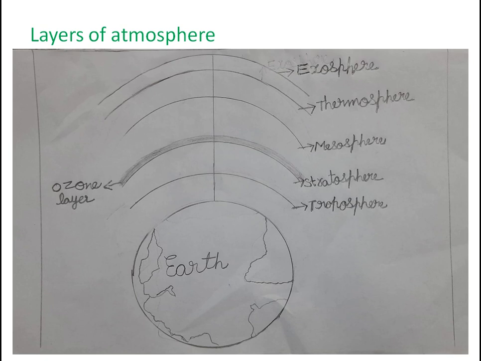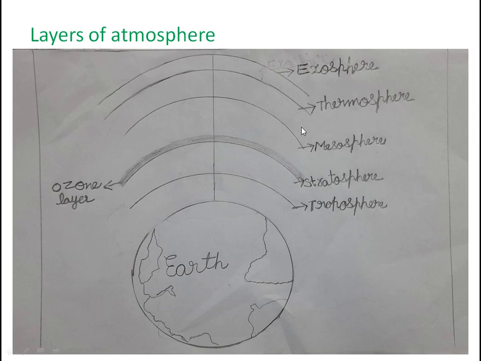Air in the mesosphere is thinner than in the stratosphere. This is the detailed explanation of the mesosphere.